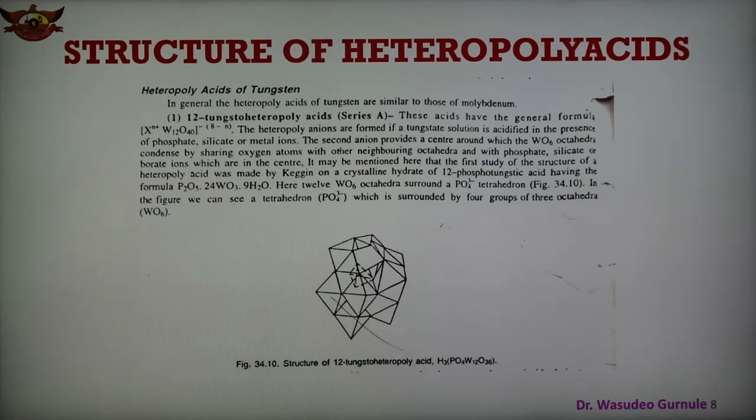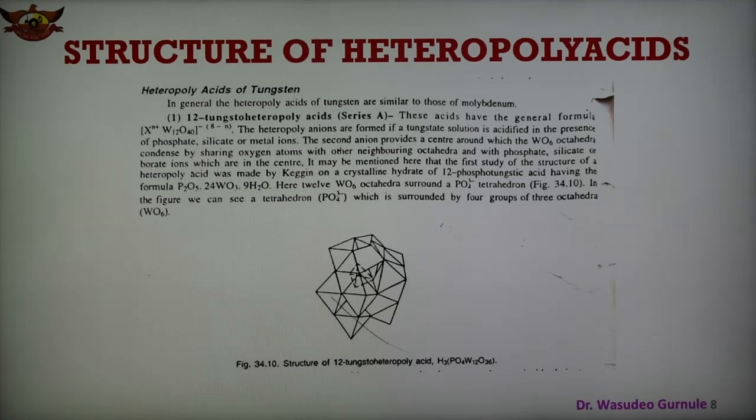Another compound is the heteropoly acid of tungsten. The heteropoly acids of tungsten are similar to those of molybdenum. In this case also there are 3 parts: 12 tungsto heteropoly acid, 6 tungsto heteropoly acid, and 9 tungsto heteropoly acid.